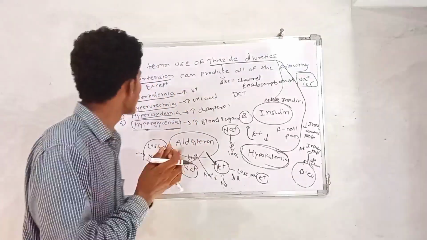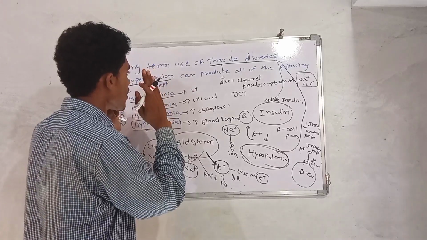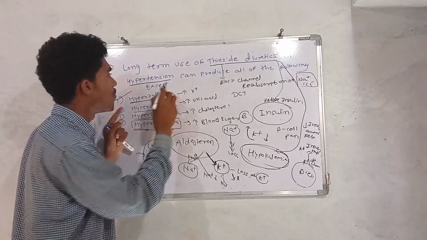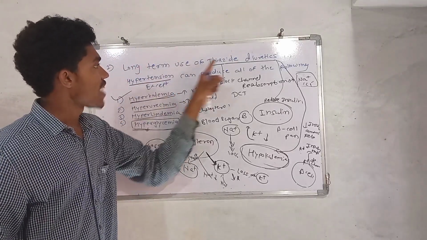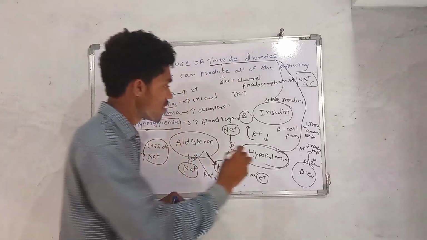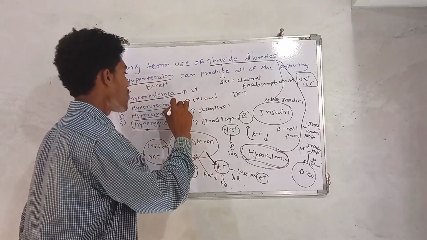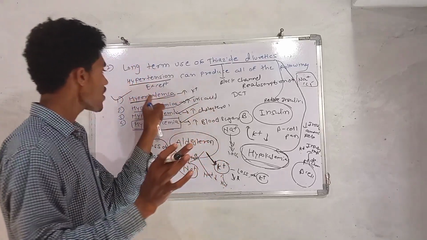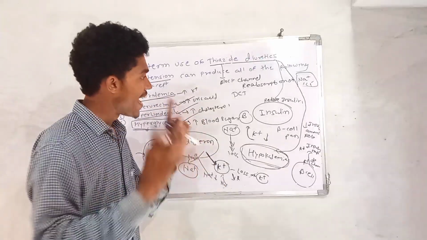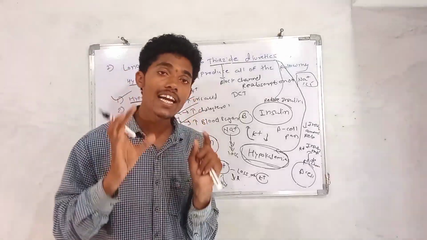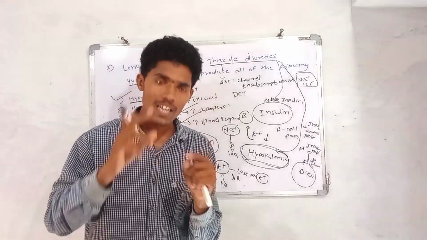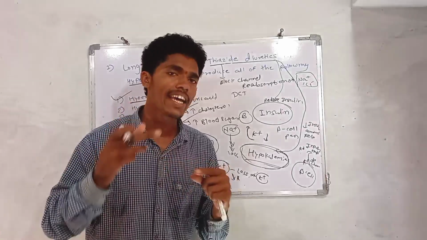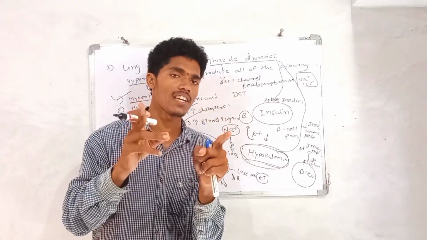So the correct answer is hyperkalemia, because thiazide diuretics can cause hypokalemia, hyperuricemia, hyperlipidemia, hyperglycemia, not hyperkalemia. Okay, and why this happens I already explained. If you don't understand, watch this video again and again, you will definitely understand.